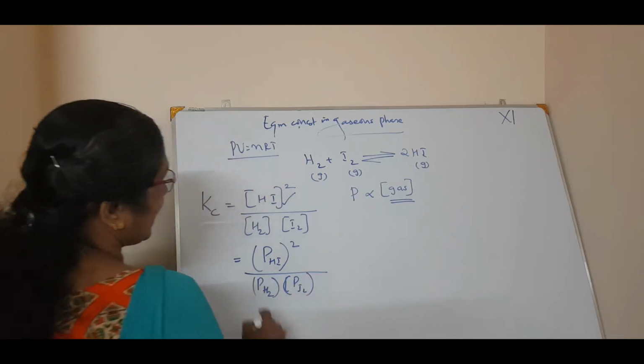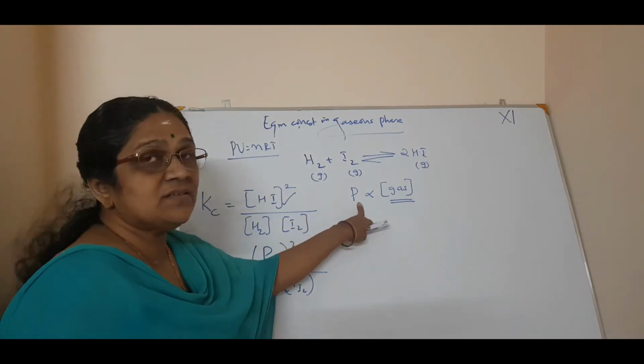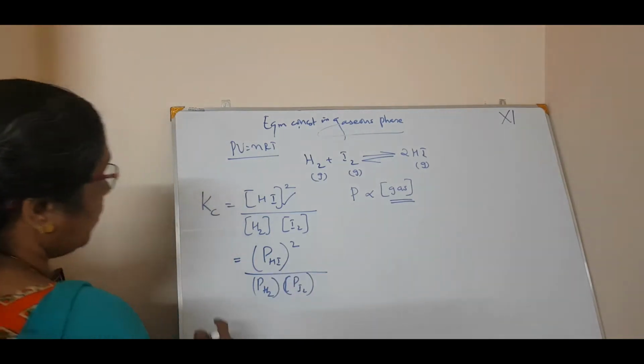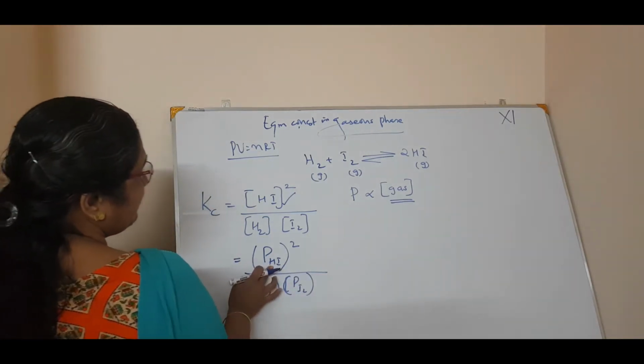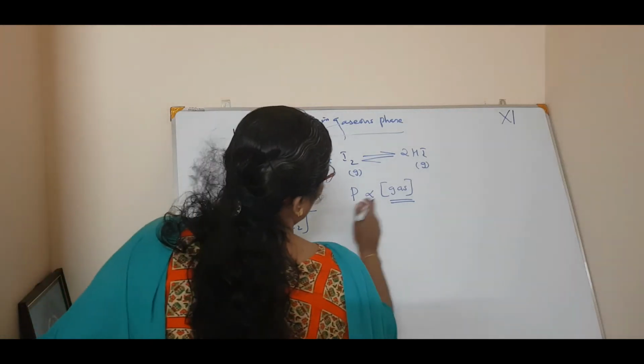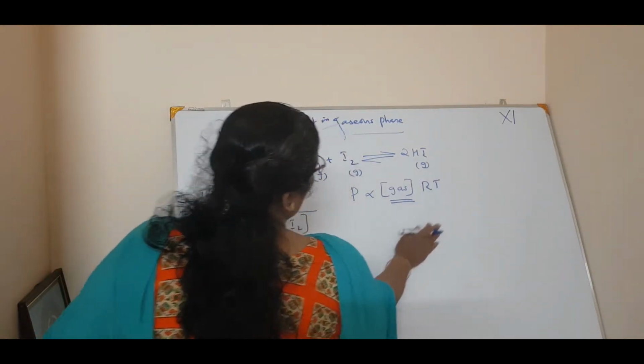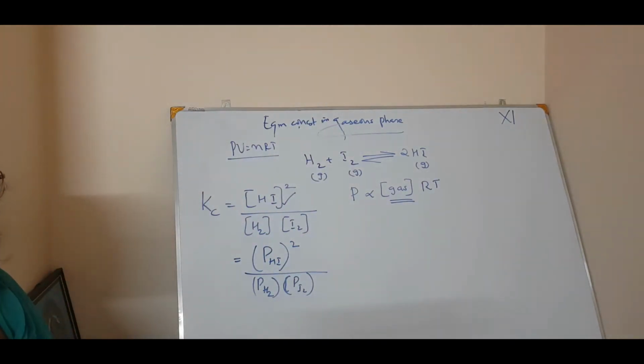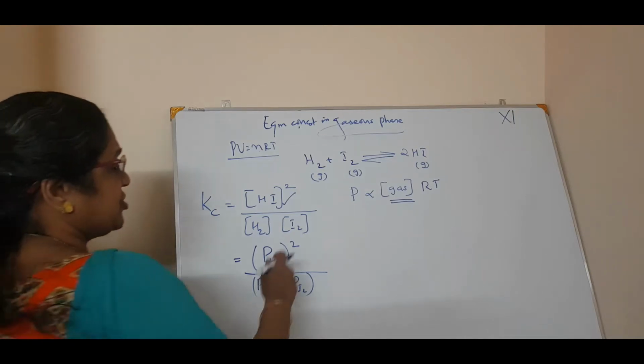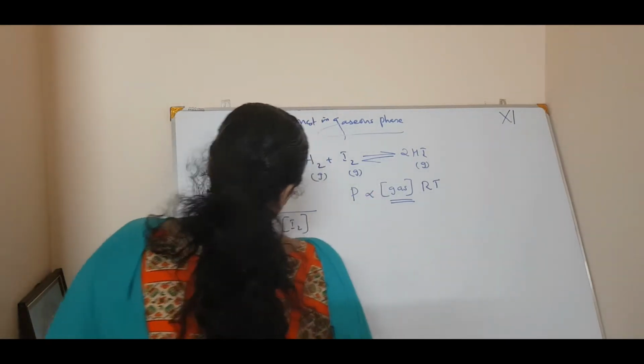I can write like this according to this. Now, what is pressure of HI? We know pressure is equal to concentration of gas into RT. So I can write this.